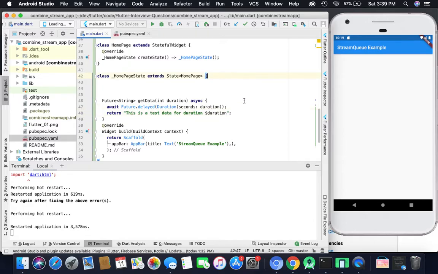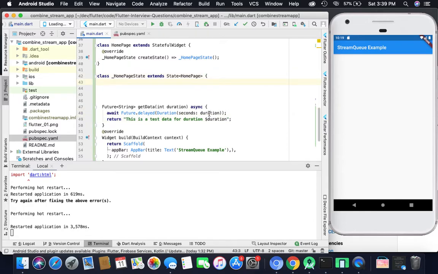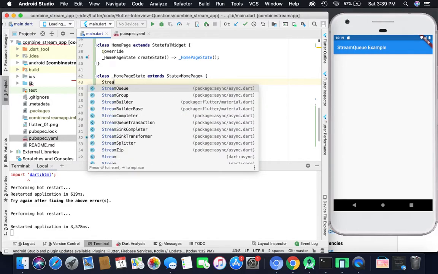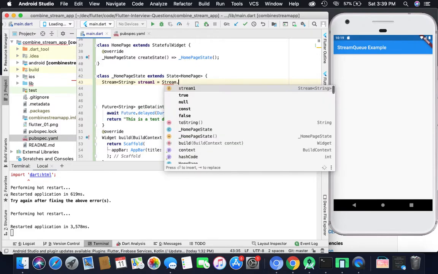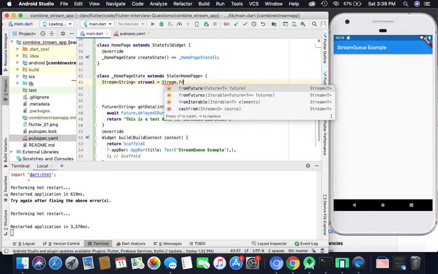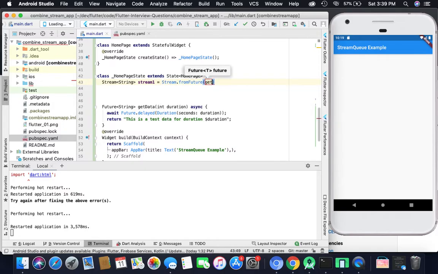So now create some sample streams. A Stream of String data, and we will assign the name stream1 for now, and here Stream.fromFuture, and here we can assign our getData, and here we will give 1 second.